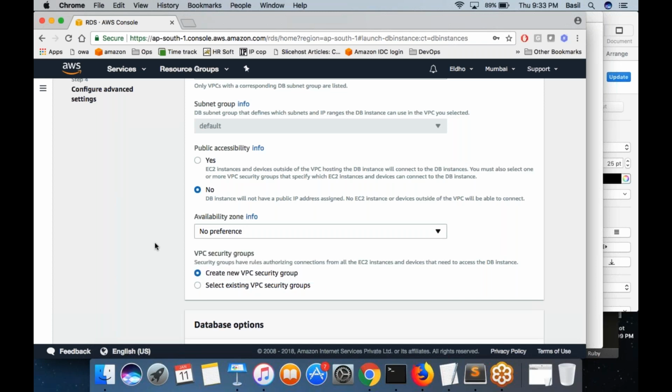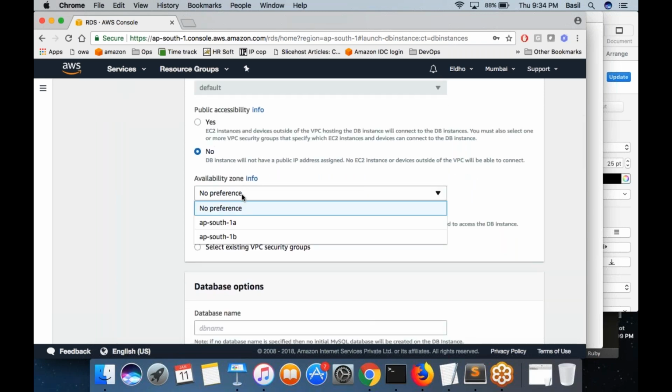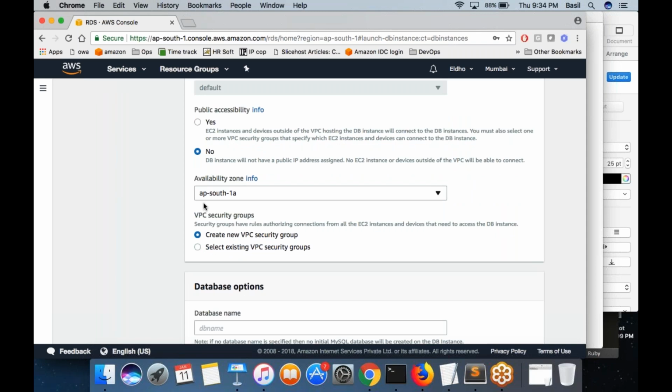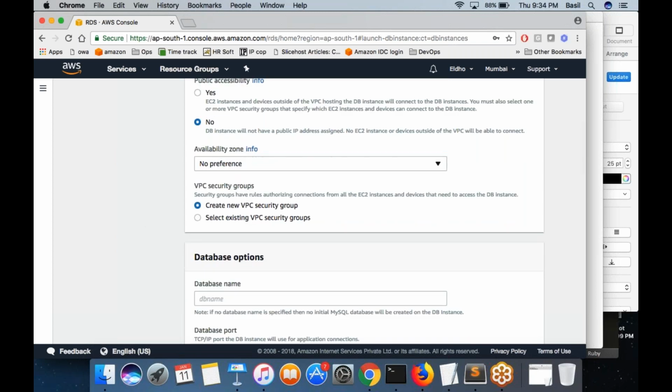You can choose which availability zone the machine is going to be placed in. You can choose the availability zone if you want. Otherwise, you can go with the option no preference. It would create in any availability zone. For the security group, of course, I need to create a security group for the RDS also. So I want to create a new security group.